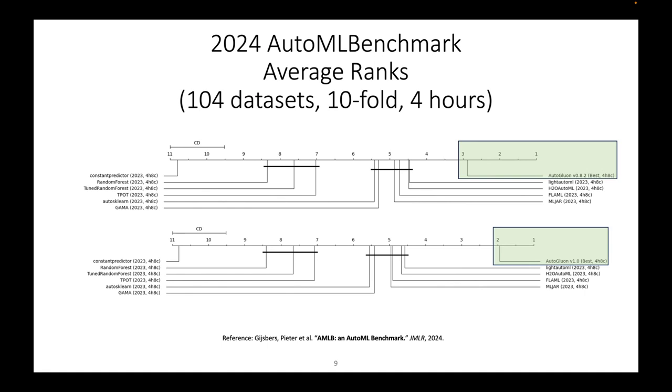TabRepo was incorporated into AutoGluon 1.0 by taking the TabRepo portfolio and adding it as the default in AutoGluon, which led to a strong improvement in, say, the average rank in the 2024 AutoML benchmark. And I will also just quickly mention that the improvement in 1.0 is not fully from TabRepo, but I would say about 60-70% of the improvement is TabRepo.